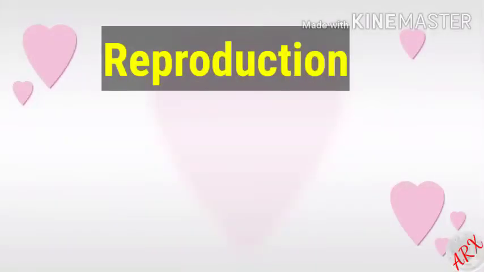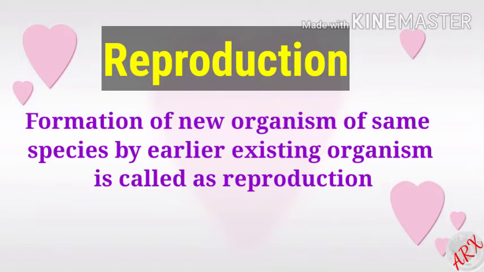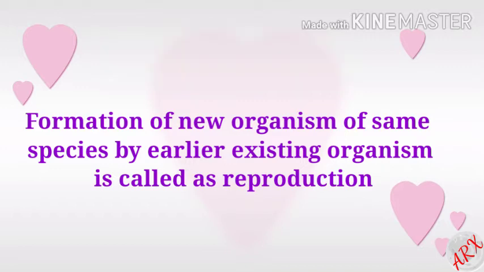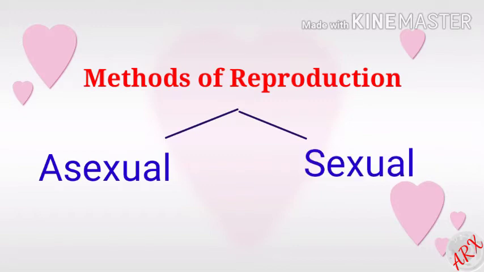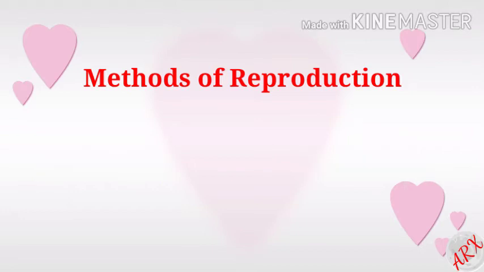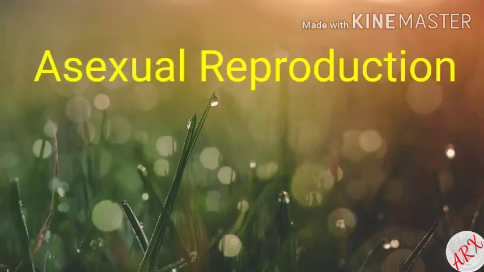First, what is reproduction? Formation of a new organism of the same species by an earlier existing organism is called reproduction. There are two methods of reproduction. First is asexual reproduction and second is sexual reproduction. Today we are going to study about asexual reproduction.